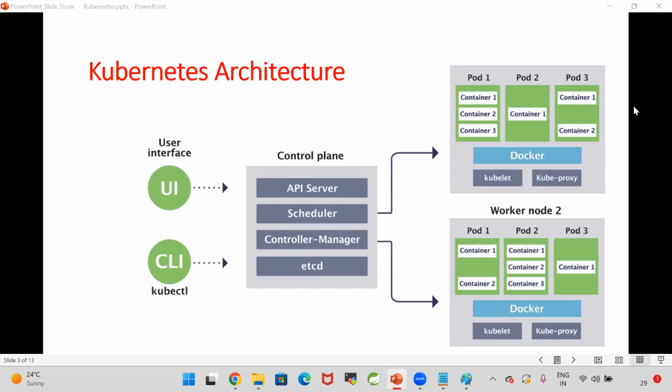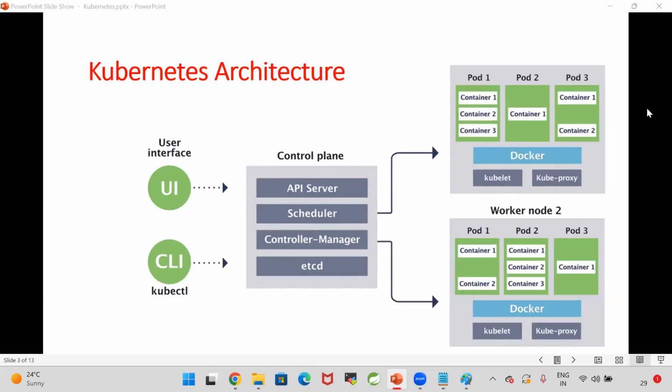This is the same case for containers also. It depends upon the capacity of the pod, how many containers can be placed inside it. Technically it is possible to place multiple, but generally one pod will have only one container. Multiple is possible, but we will keep one container inside one pod.